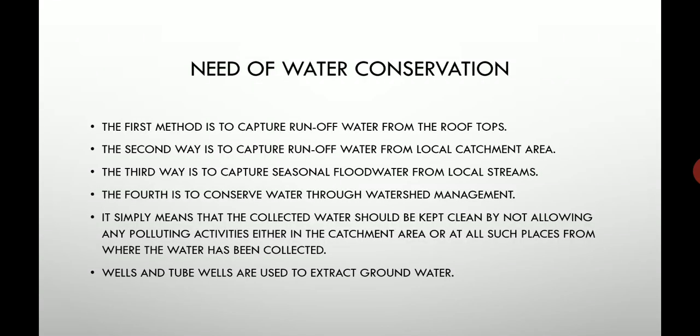Okay, so now let's move forward. Need for water conservation. The first method is to capture runoff water from the rooftops. Means when rain comes, the water which is collected on the roof goes as wastage, so the first method is to capture that runoff water. Second is to capture runoff water from the local catchment area, means not to waste water from the local area. And third is to capture seasonal flood water from local streams.